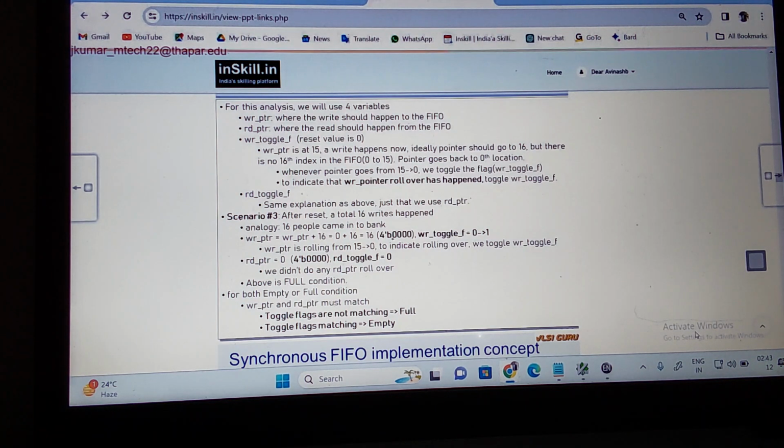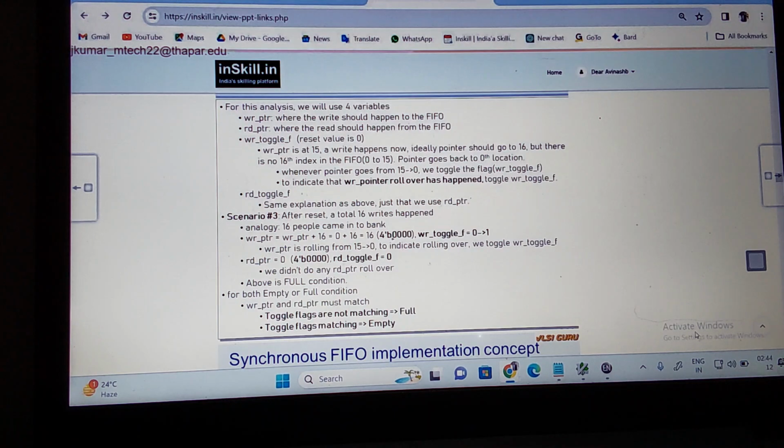Roll over. Correct. How can you make this toggle? Initially it is reset to 0. When the roll over happens, how do you make this toggle to 1? So you can write right_toggle_flag is equal to 1. Whenever the pointer goes from 15 to 0, you toggle this, to indicate that the right pointer rolled over.